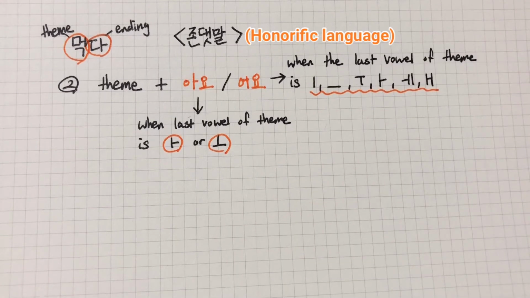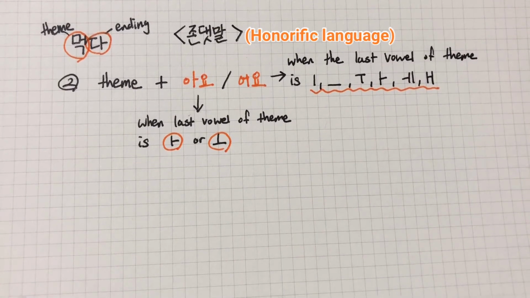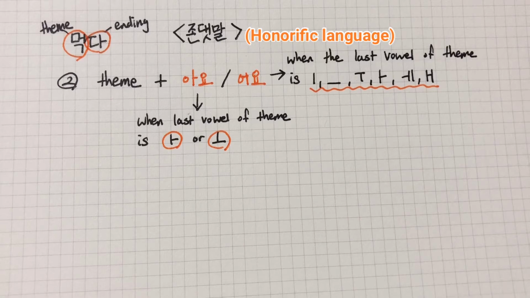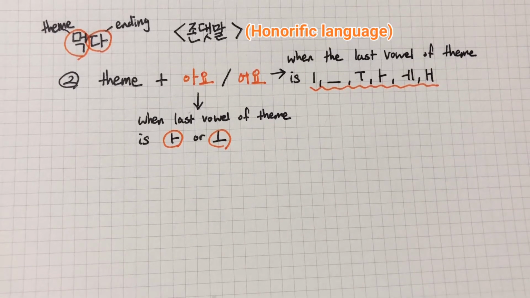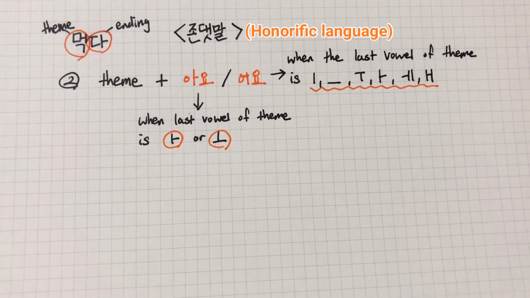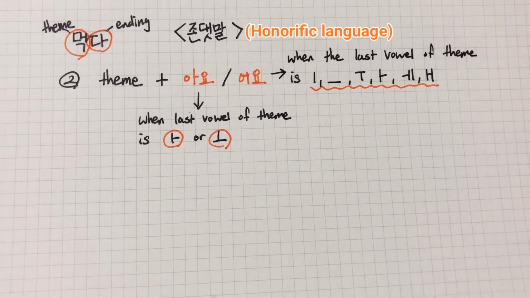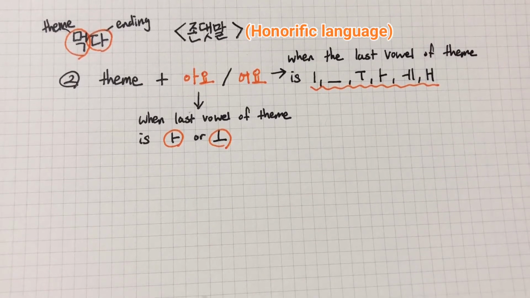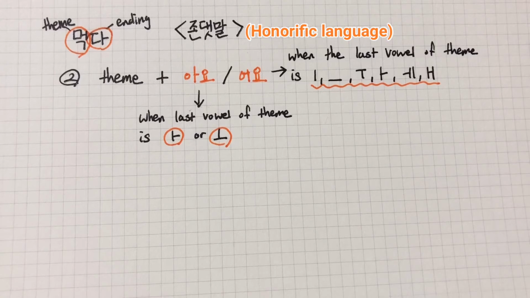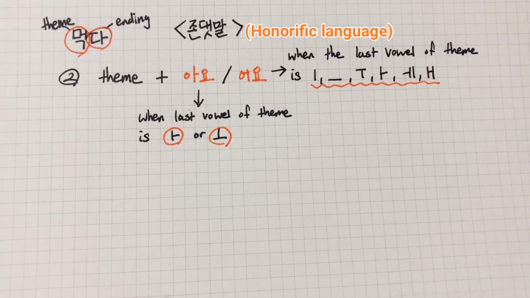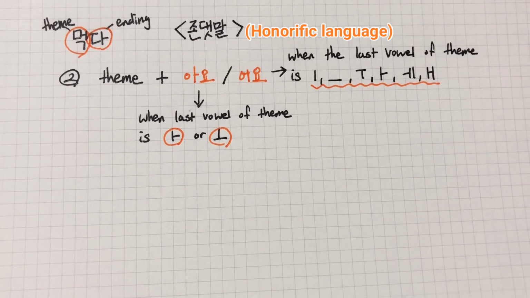Then now let's see the second way to use honorific language. We use this when we talk with older people or the people who has higher status than speaker and to stranger. Actually, this is a bit easier part because it has same rule with plain language, and the different thing is only we put 요 after 아 and 어.